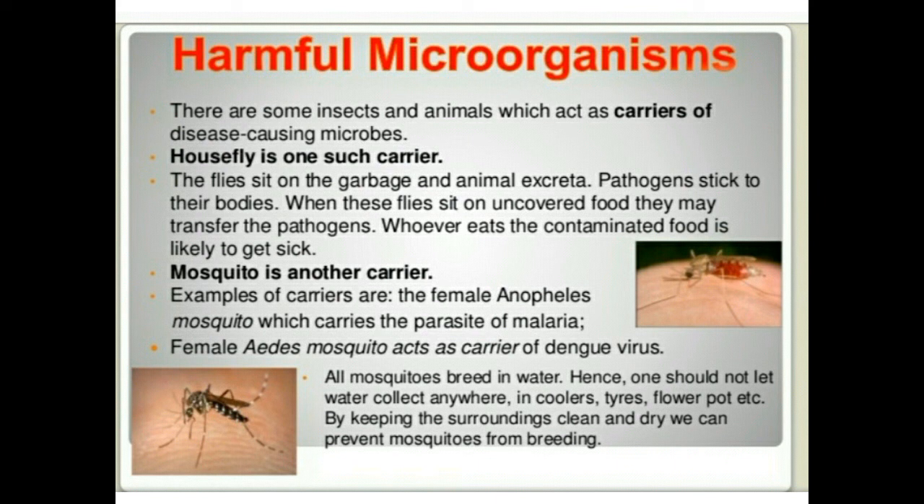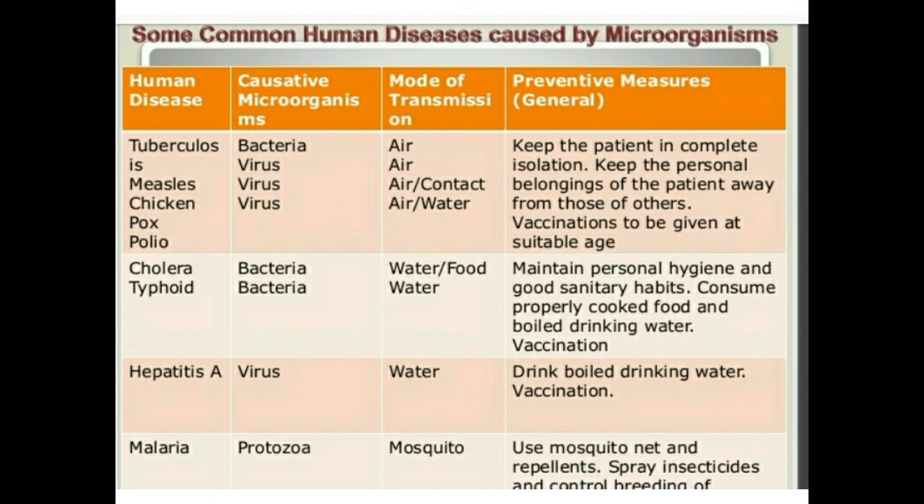Some germs enter our body through cuts, such as tetanus. Microbes cause diseases in animals also and in plants also. Anthrax is a disease which is caused by a bacterium in cattle. Citrus canker is a bacterial disease which affects citrus fruits. It spreads through air. Clear?